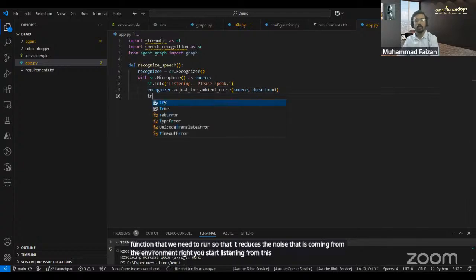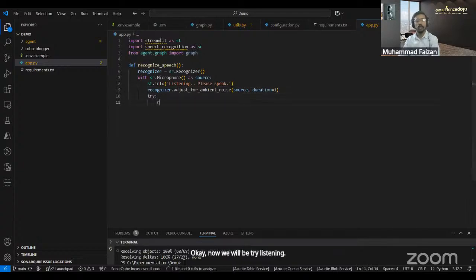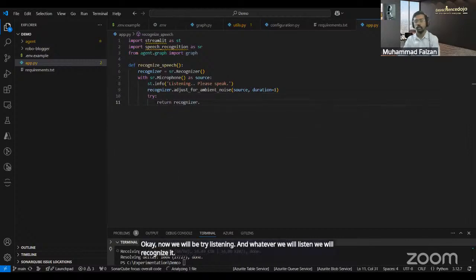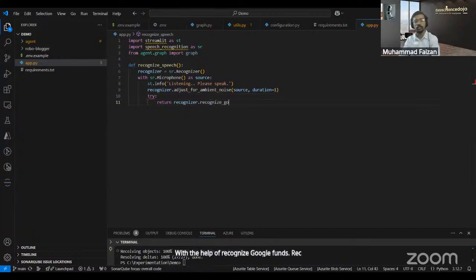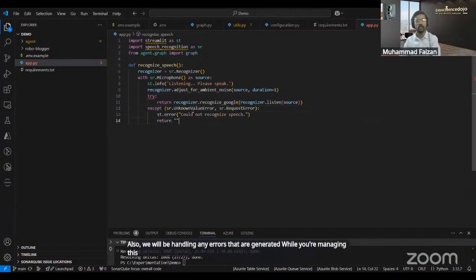Now we will try listening, and whatever we listen to, we will recognize with the help of the recognize_google function. Also, we will handle any errors that are generated while recognizing, with the except block. Now we will write our Streamlit app.